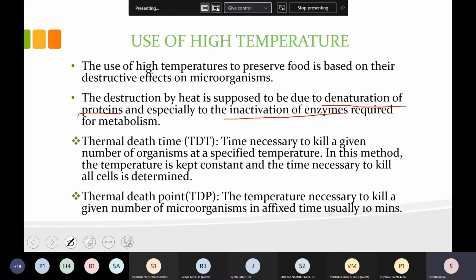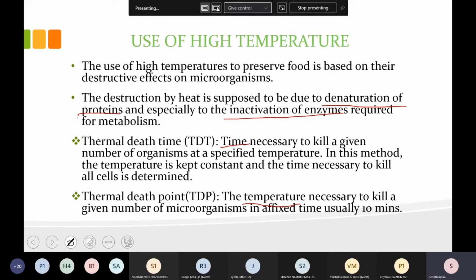Now we need to know two terms: thermal death time and thermal death point. Thermal death time is the time necessary to kill a given number of organisms at a specific temperature, and thermal death point is the temperature that is needed to kill a given number of organisms.